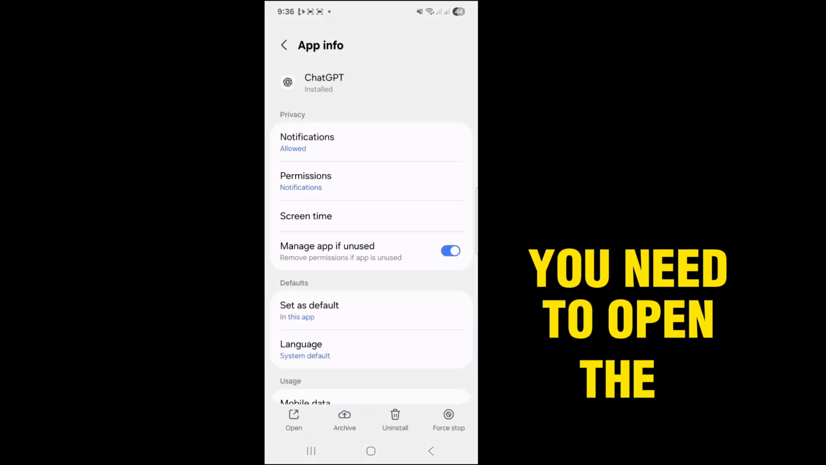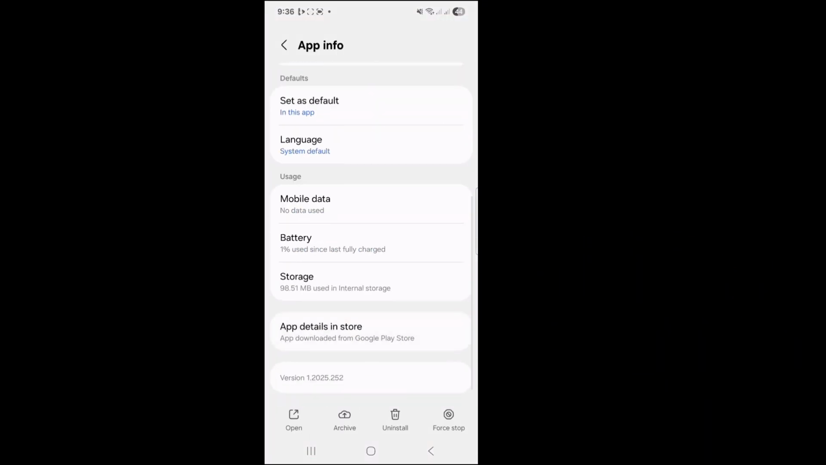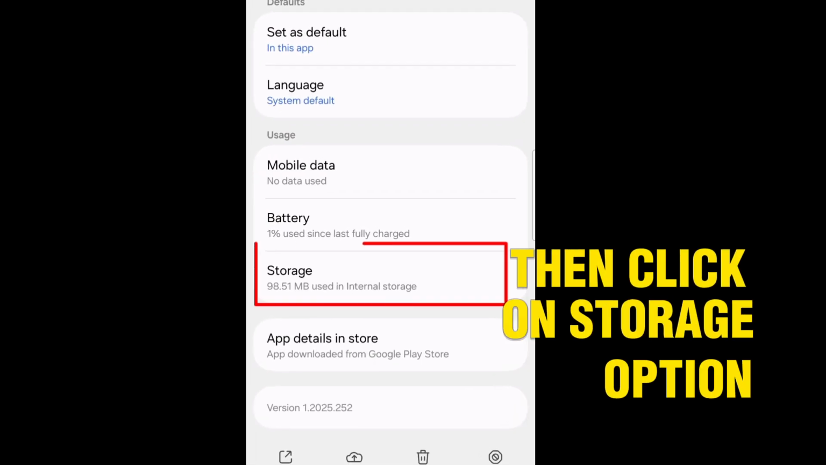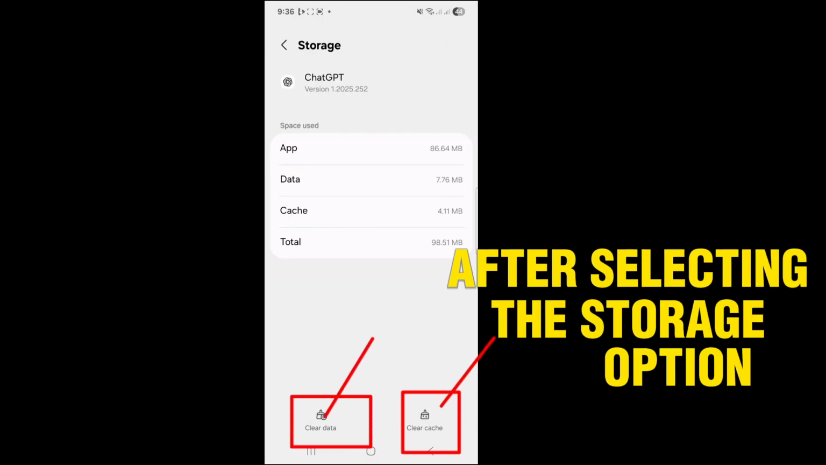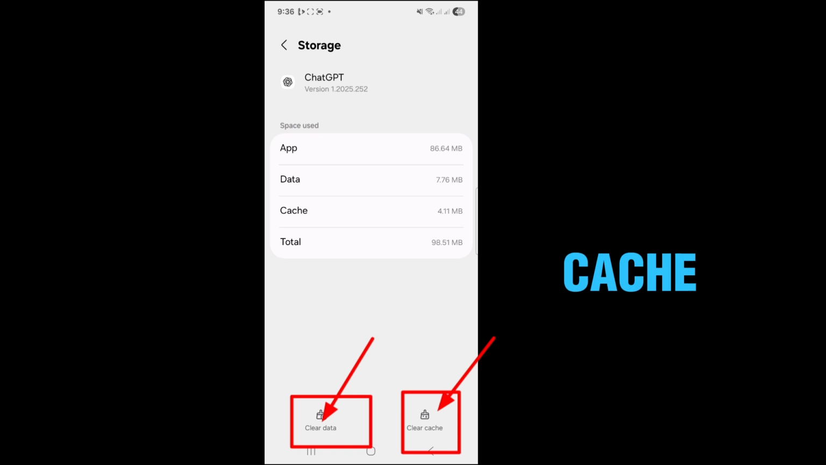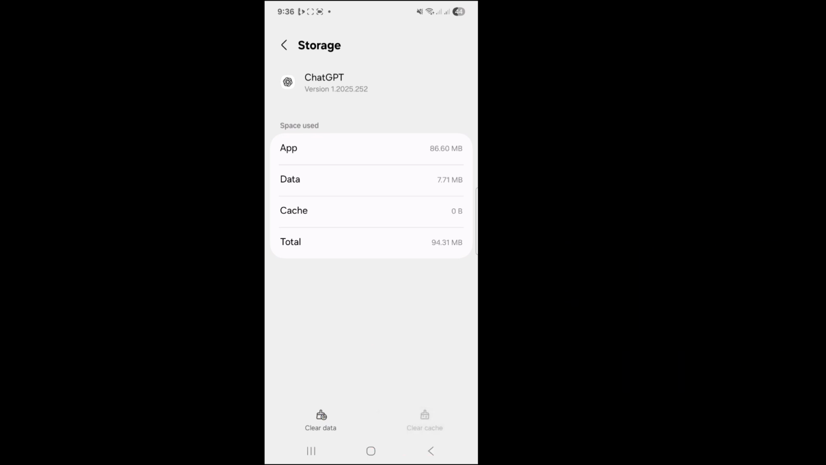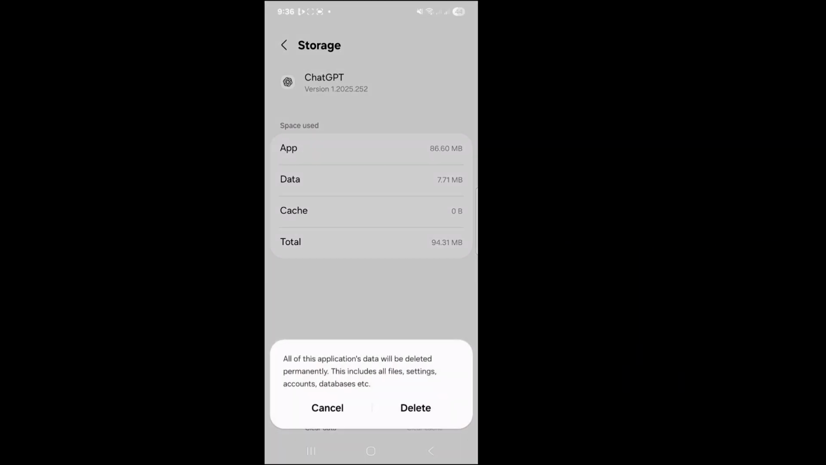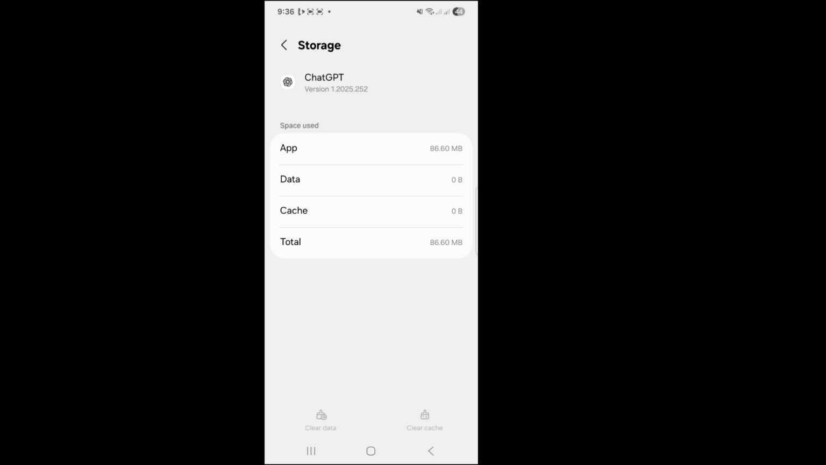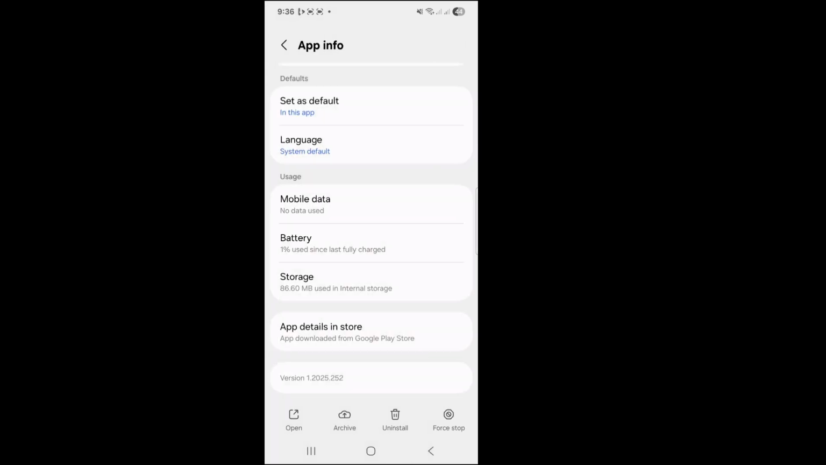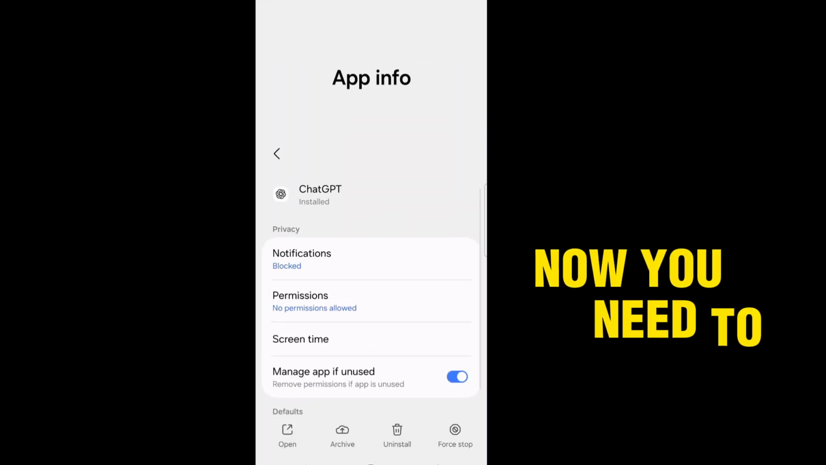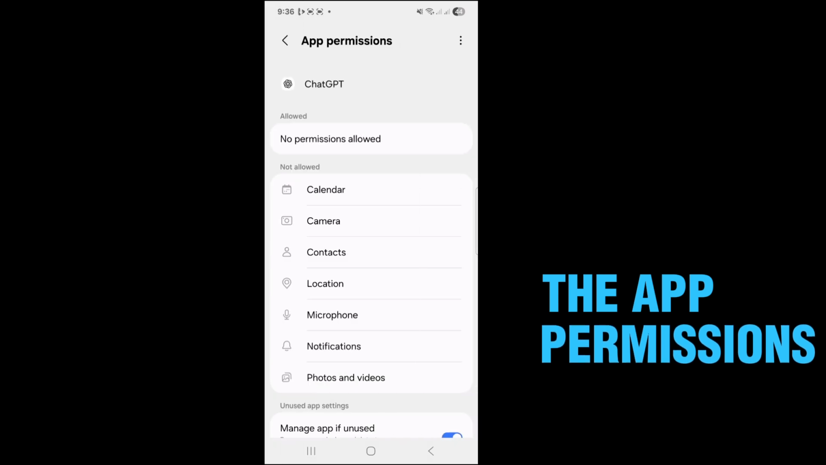You need to open the ChatGPT app info. Then click on the storage option. After selecting the storage option, you need to clear the cache and clear the data. Now you need to allow all the app permissions.